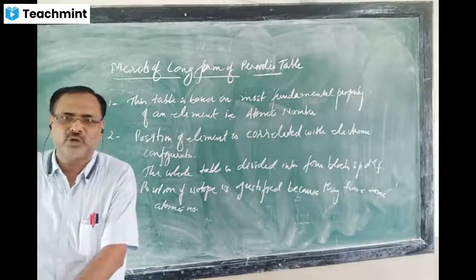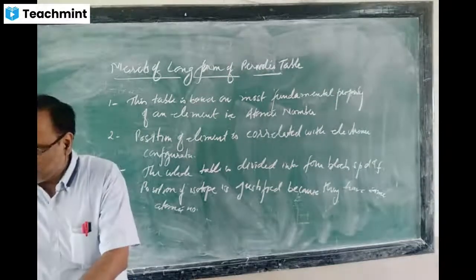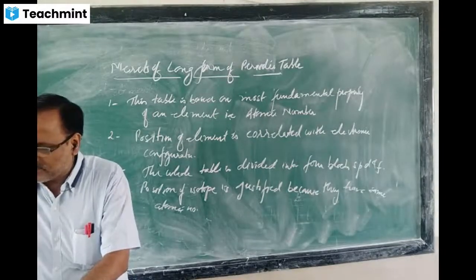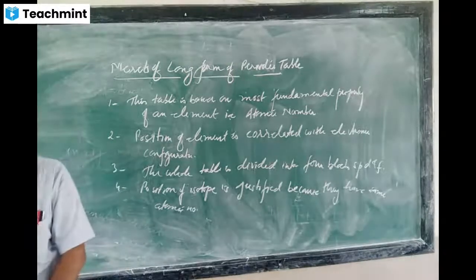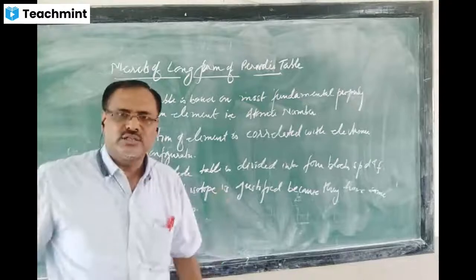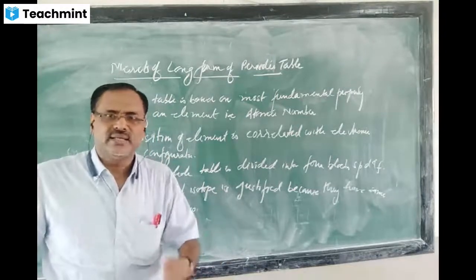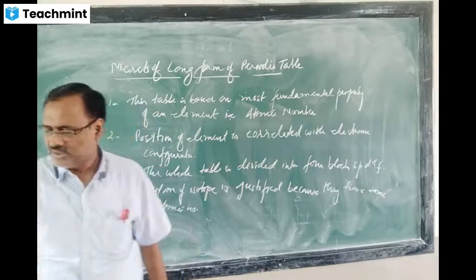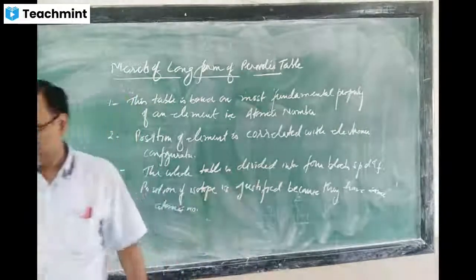So that problem was solved. Then the periodic table by and large does not contain anomalous pairs. You have studied the anomalous pairs: nickel and cobalt, then argon and potassium. They were arranged in decreasing atomic weight, but when atomic number is taken, the problem is solved. And group number 8 is also divided into 3 groups, so the problem is solved.